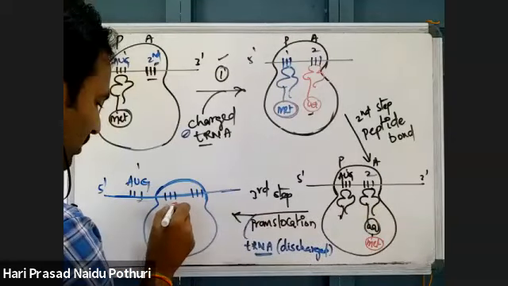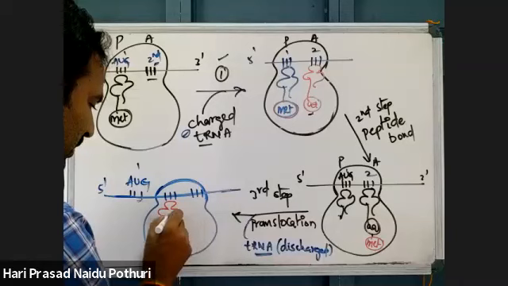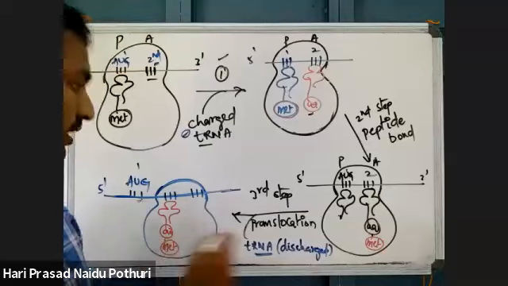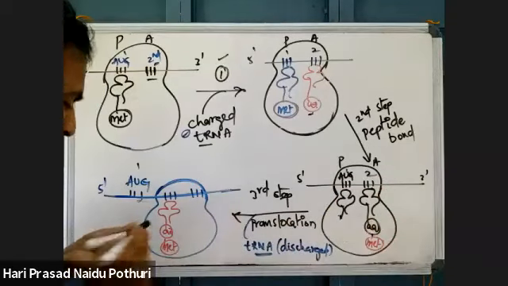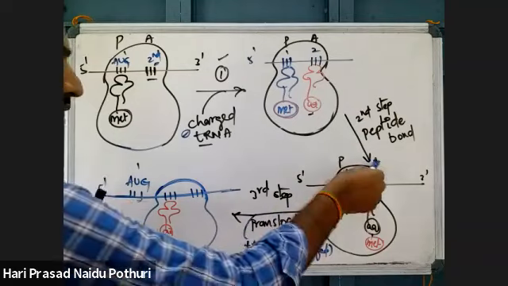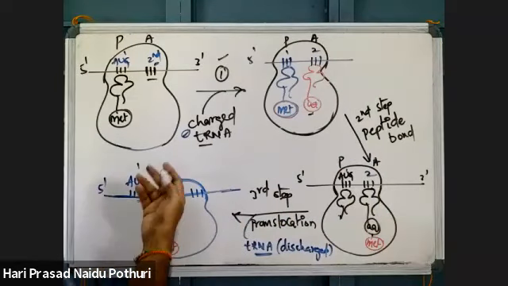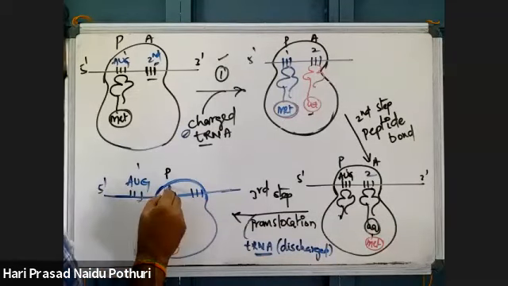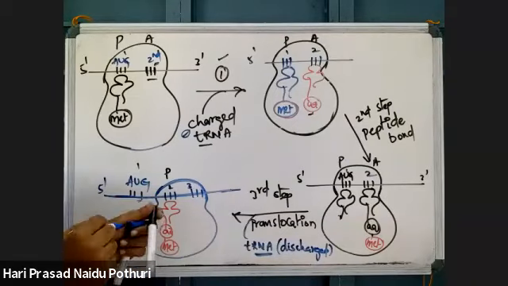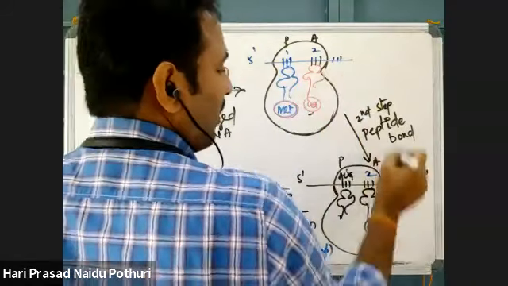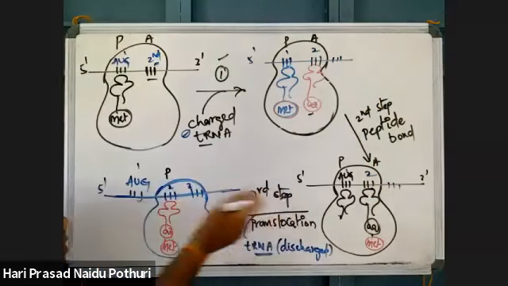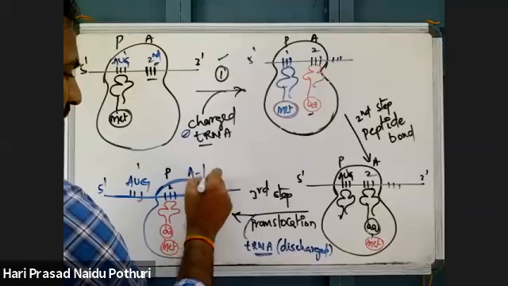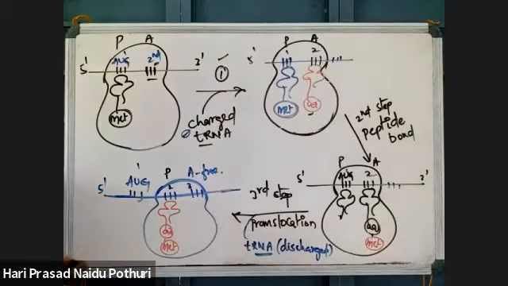To the second codon there was actually the tRNA with 2 amino acids. See, the tRNA with the 2 amino acids, which was present in the A site, is now shifted to the P site. That is the second codon, codon number 2. Now a third codon which is present outside will occupy the A site. Now the A site is again free.